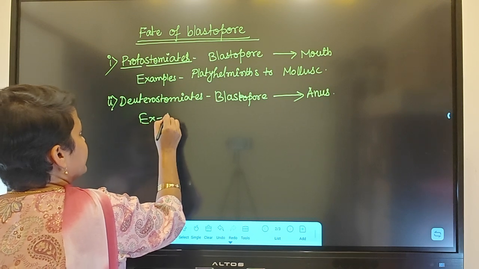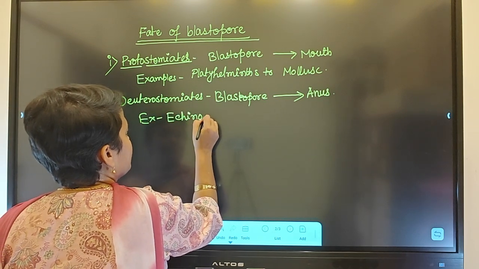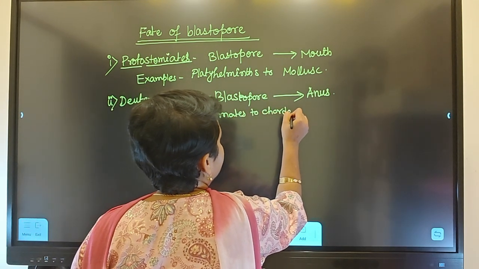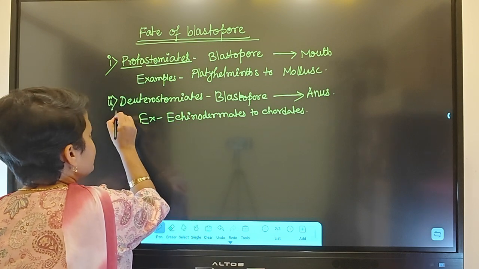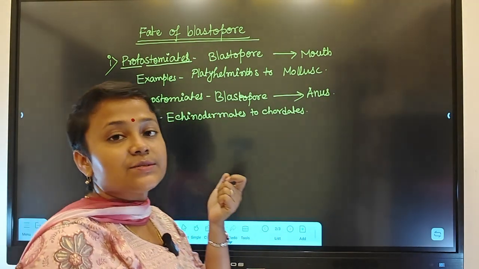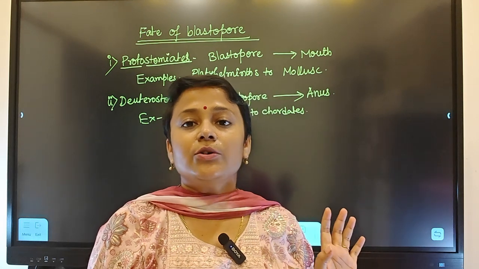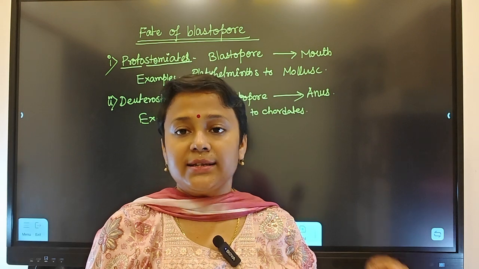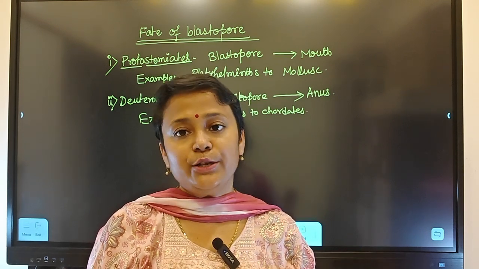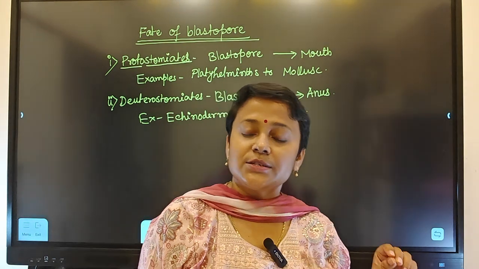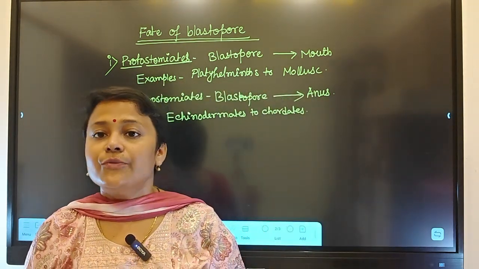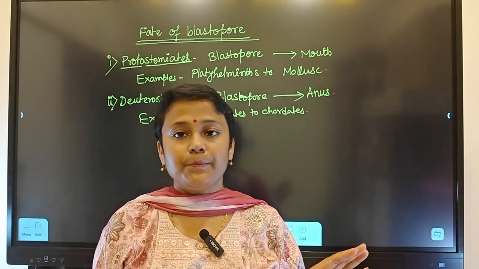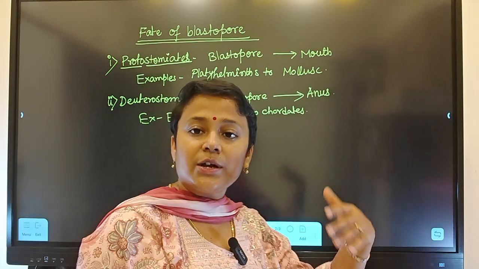Example, echinoderms to chordates. This kind of organism from echinoderms to chordates will be called deuterostomiates. So on the basis of the fate of blastopore, we can divide organisms into two categories: protostomiates and deuterostomiates. In protostomiates, the blastopore develops into the mouth, example from platyhelminths to mollusk. And for deuterostomiates, the examples are from echinoderms to chordates.